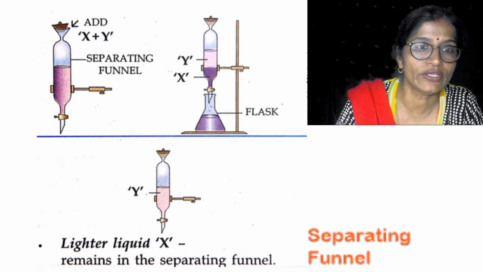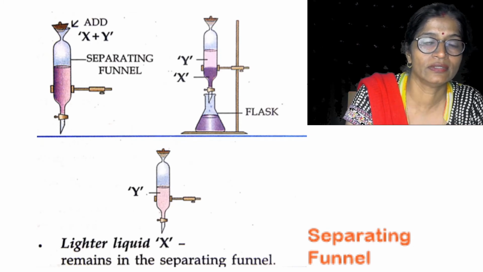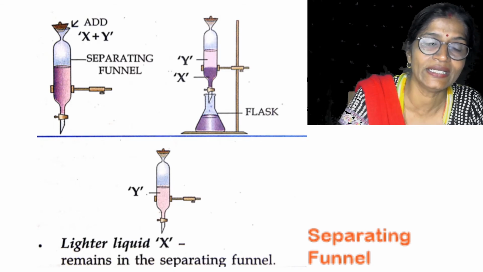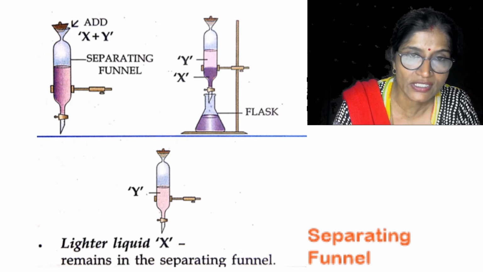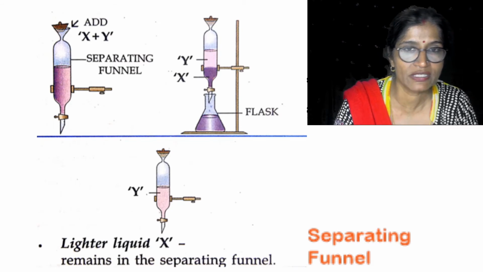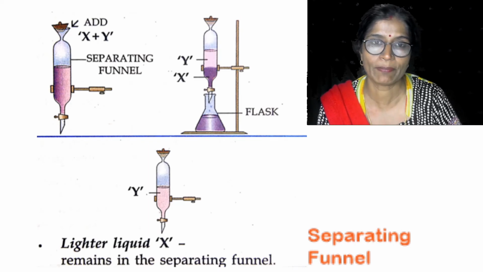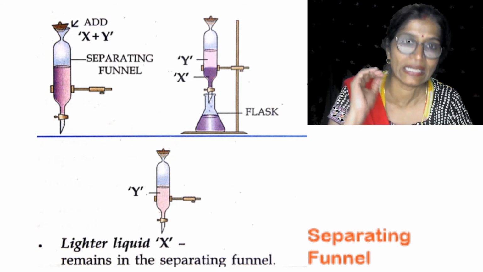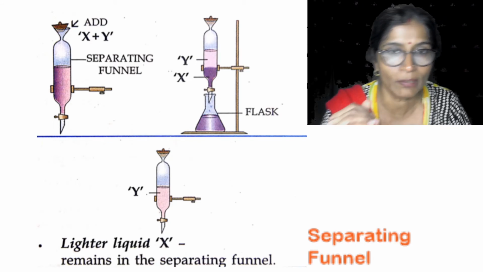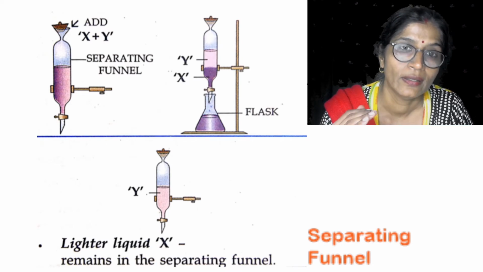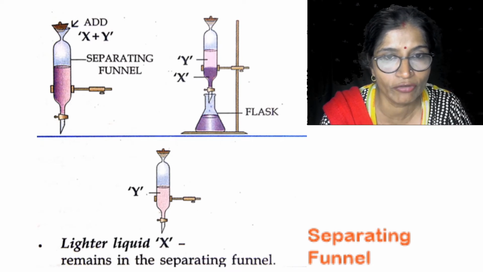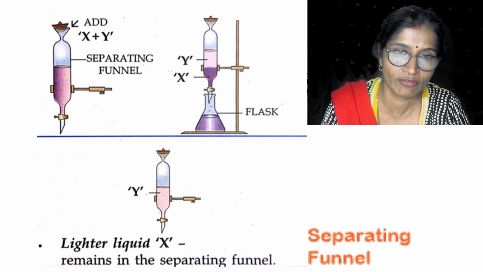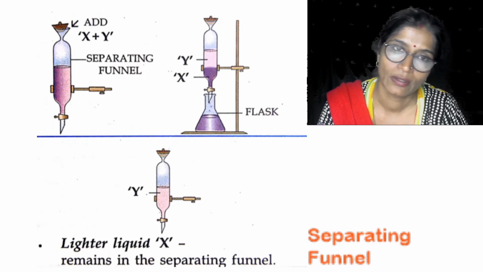Then what will you observe? You can see that water is collected in the flask while the kerosene oil is still in the separating funnel. So in this way, immiscible liquids can be separated with the help of a separating funnel. In this funnel, you will always get the lighter component at the top, forming the top layer, while the heavier component forms the bottom layer. So in this way, we can separate immiscible liquids by using the separating funnel.